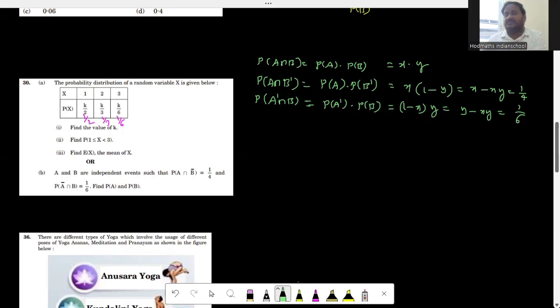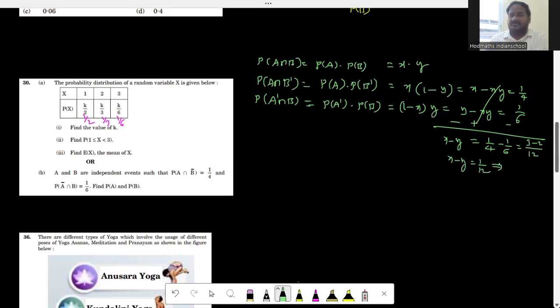You know how to solve these two equations for x and y. X minus xy is equal to 1 by 4, y minus xy is equal to 1 by 6. In order to solve these two equations for x and y, you go ahead with elimination method so that this is going to be minus, this is plus, and this is minus. All right. So this is x minus y is equal to, because minus xy plus xy cancel, 1 by 4 minus 1 by 6. So 1 by 4 minus 1 by 6 is equal to 1 by 12, because 4 threes are 12 and 6 twos are 12. Therefore, x minus y is equal to 1 by 12.